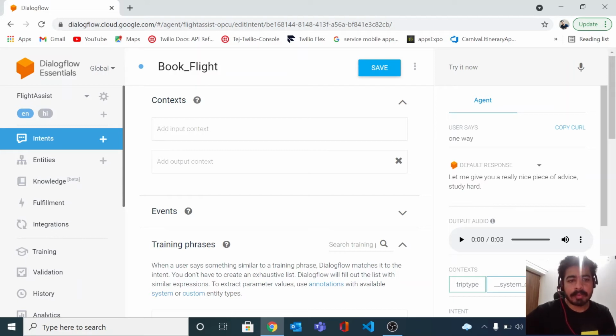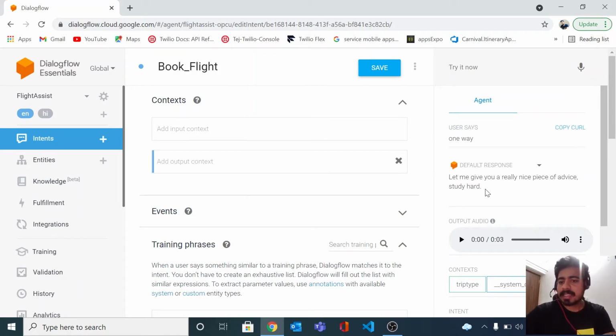So from this intent, this is going to be the end of the chain, and we will use that same context for the next intent as the input context, so that it will have those values. Whenever the user query is given, we will pass that information to that input context. That's how we will have the data from one intent to another intent. So let's quickly do that.